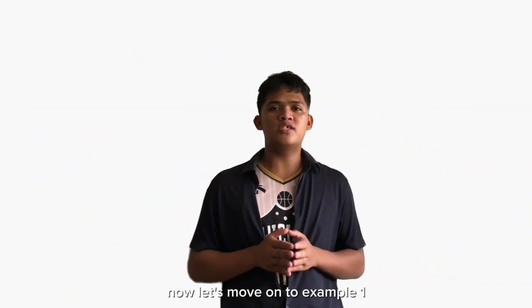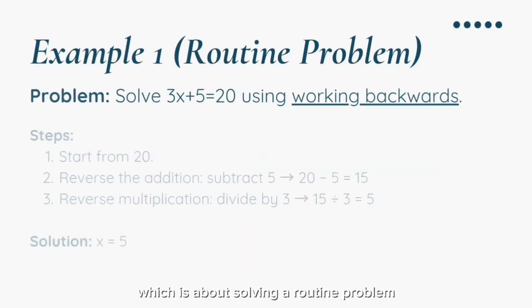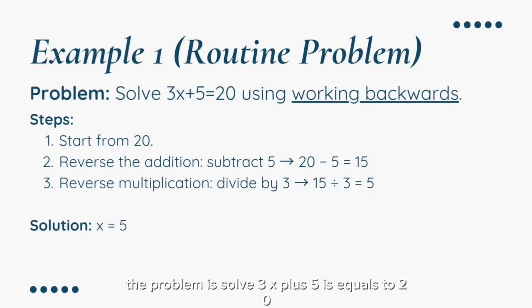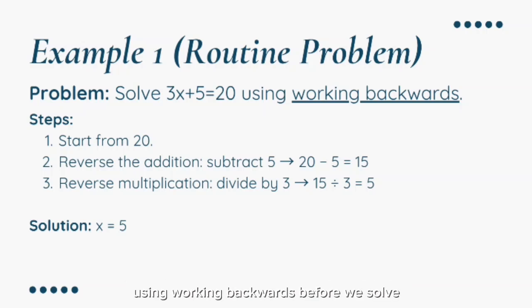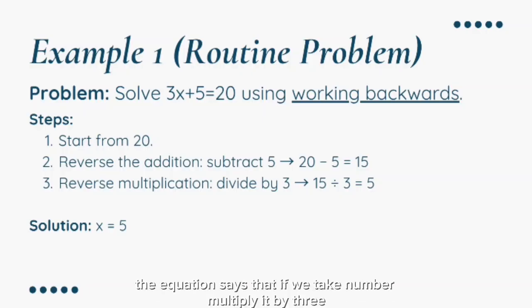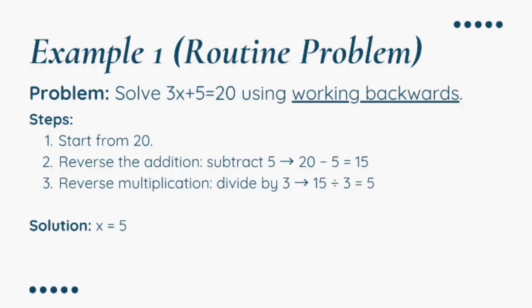Now, let's move on to example 1, which is about solving a routine problem. The problem is: solve 3x plus 5 is equal to 20 using working backwards. Before we solve, let's first understand what the equation means. The equation says that if we take a number, multiply it by 3, then add 5, the result will be 20. Our goal is to find the original number. So how do we solve this? We will use the strategy called working backwards.